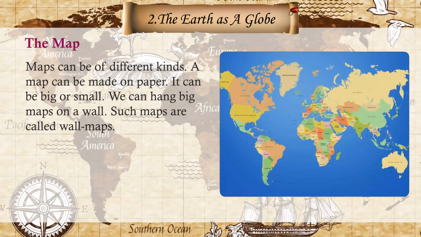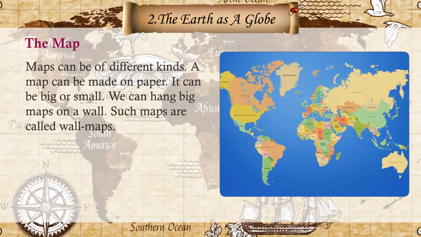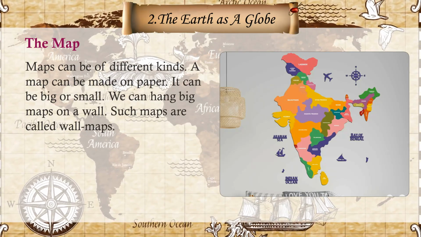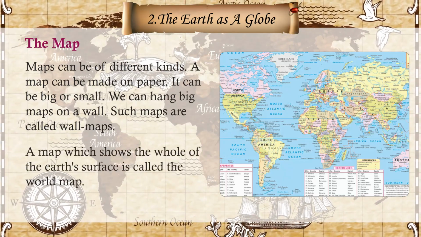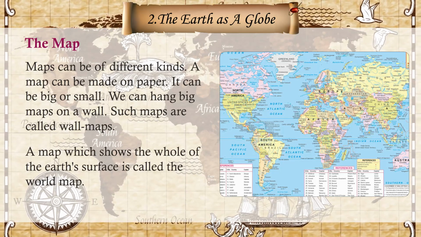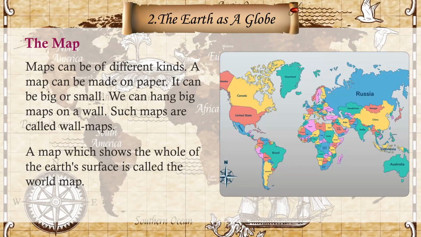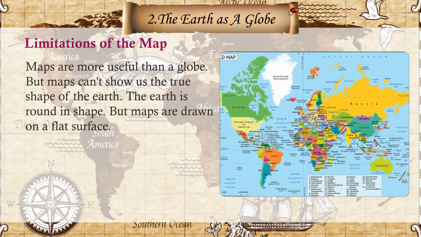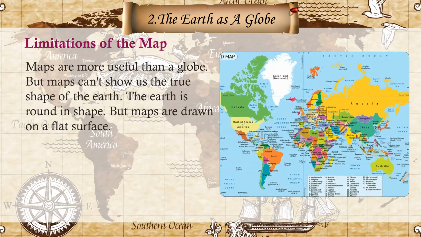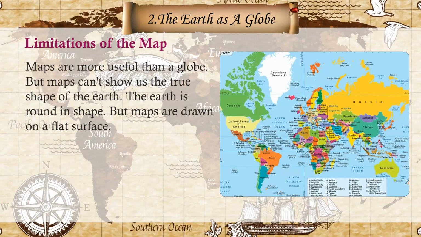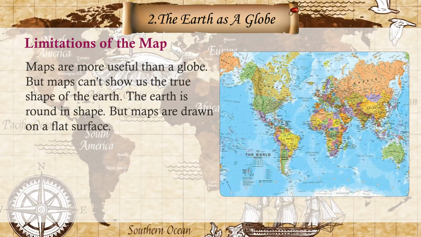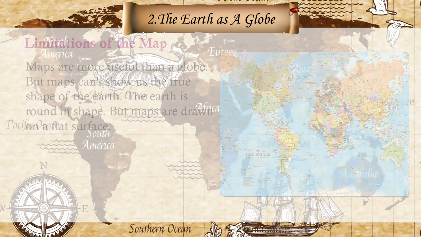It can be big or small. We can hang big maps on a wall. Such maps are called wall maps. A map which shows the whole of the Earth's surface is called the world map. Limitations of the map. Maps are more useful than a globe, but maps can't show us the true shape of the Earth. The Earth is round in shape, but maps are drawn on a flat surface.